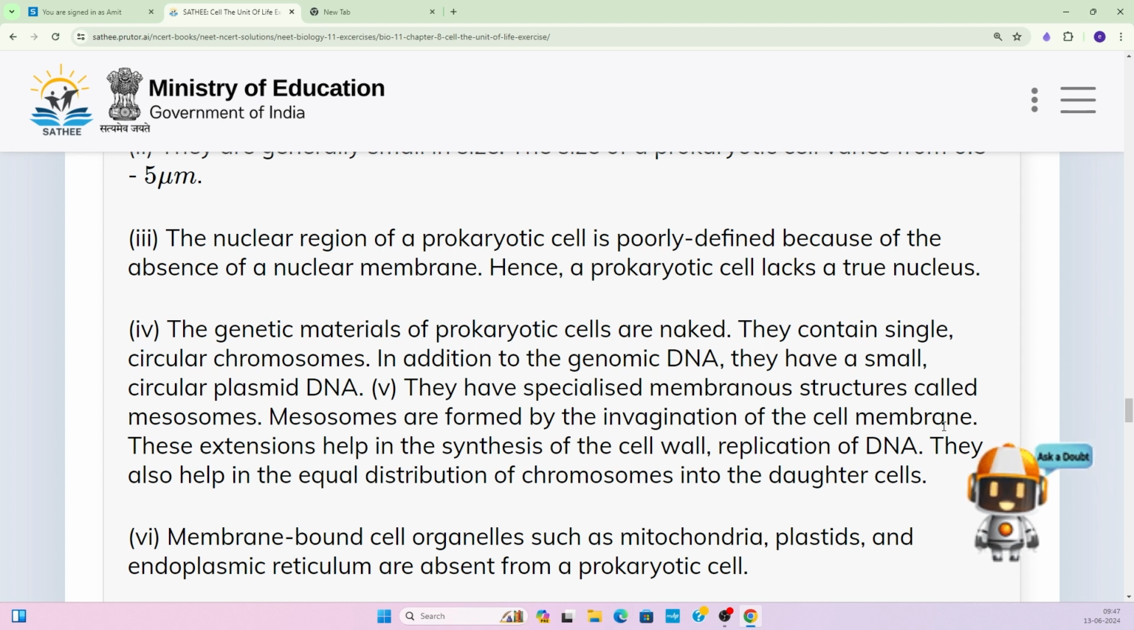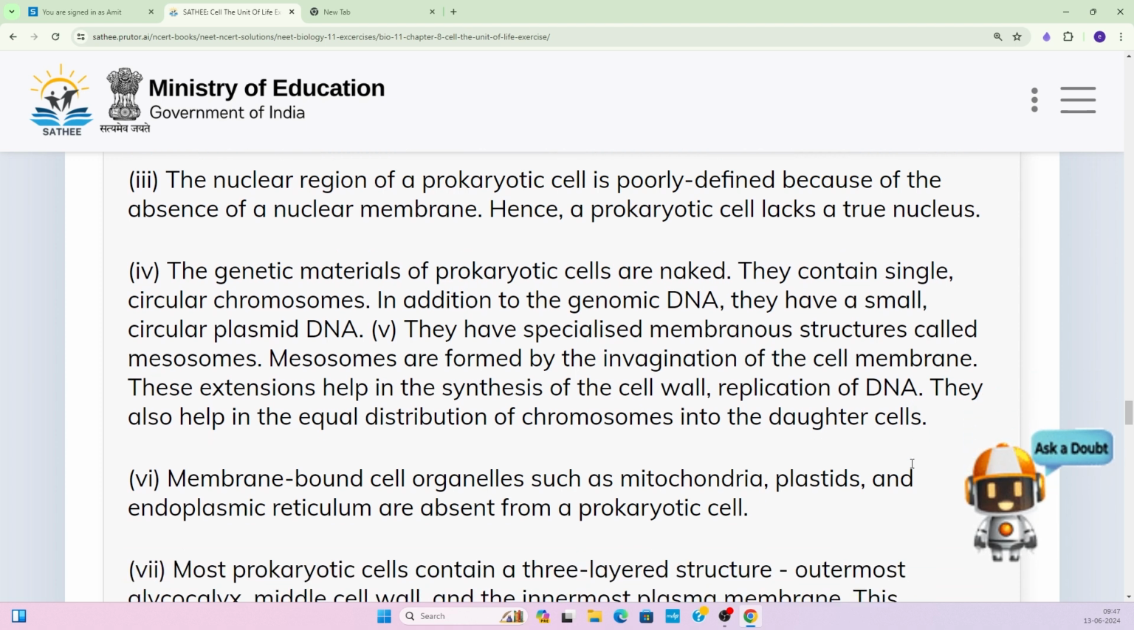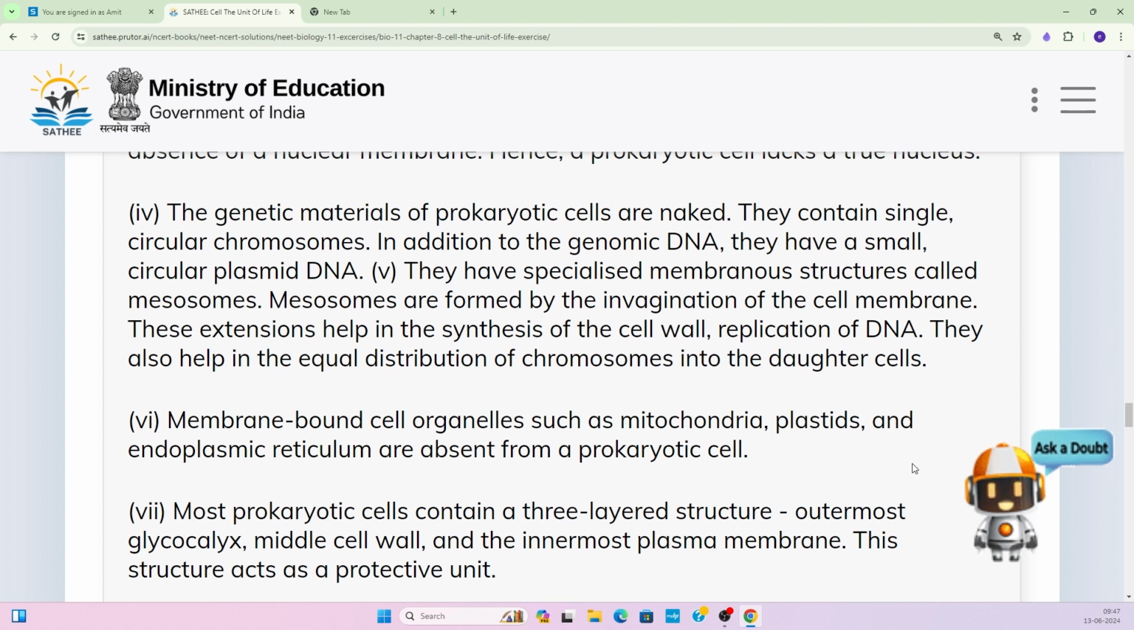And that is why it got its name prokaryote. Pro means primitive and karyotes means nucleus. Primitive type of nucleus is the nucleus that is not bound by any membrane-like structure. The genetic material of the prokaryotic cells is naked. What is the genetic material? It is a circular DNA-like structure. It is naked. It is not covered by any membrane. They contain a single circular chromosome. That's it.